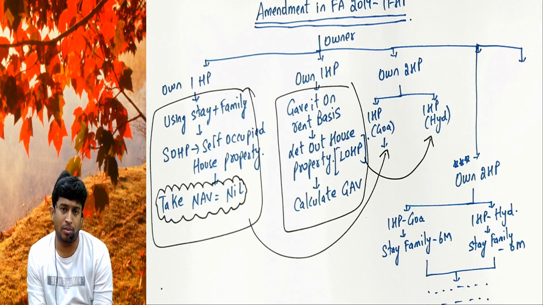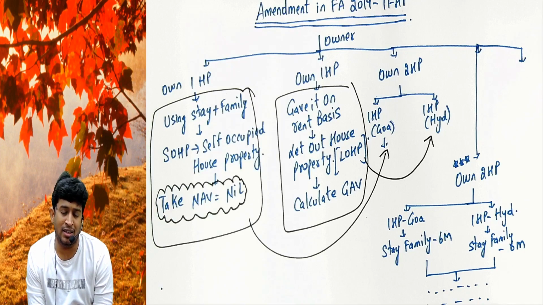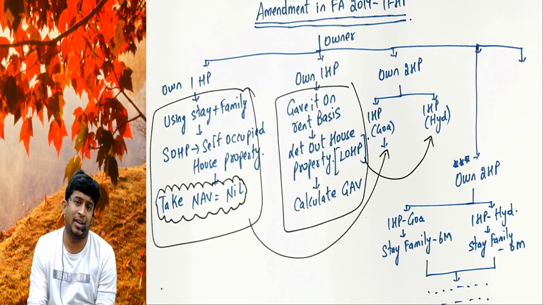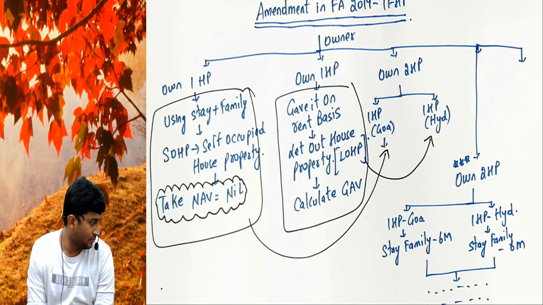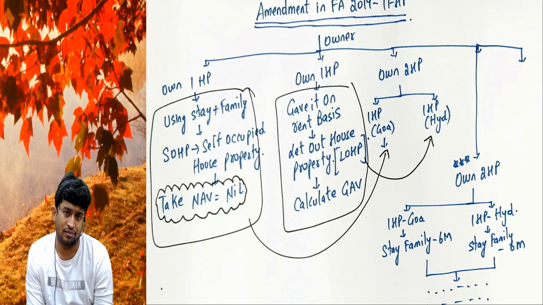SEC can claim two properties as self-occupied house properties, and their NAV will be taken as nil. Full stop. It has also been clarified